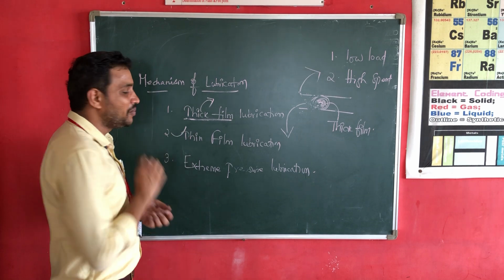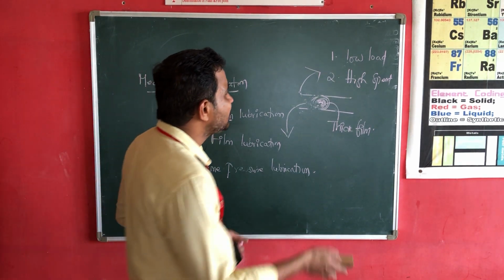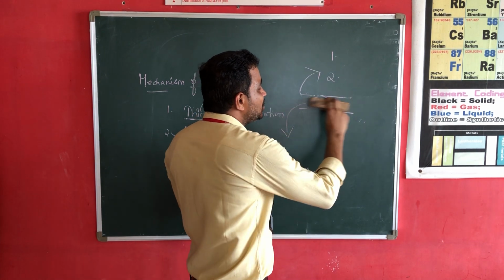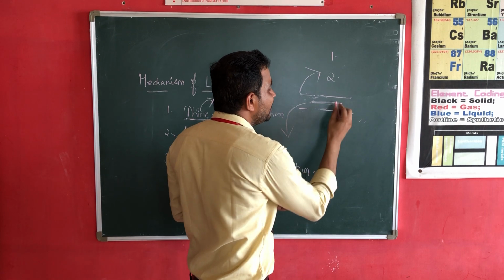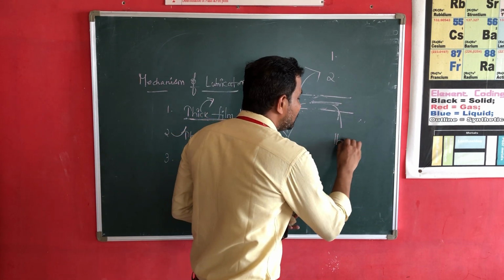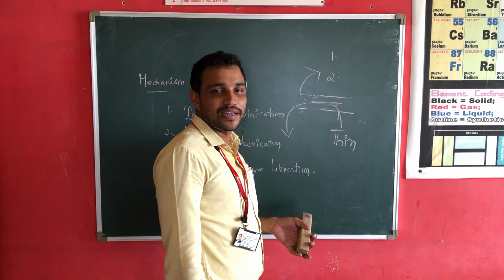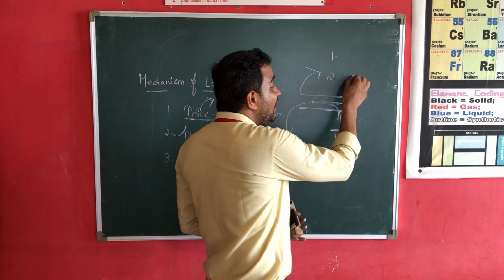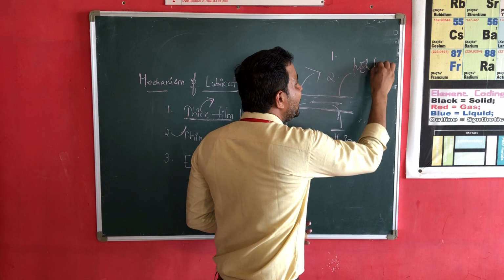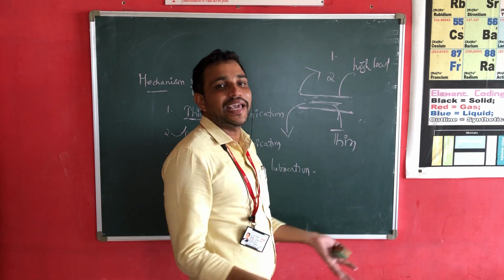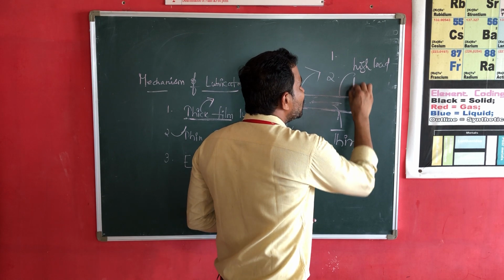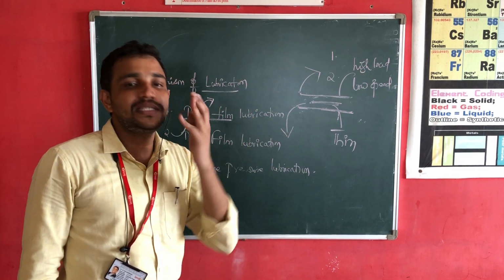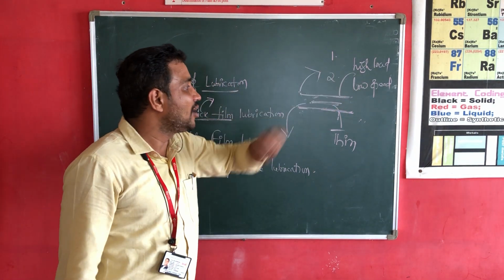Next one is thin film lubrication. Thin film lubrication is quite opposite to the first one. Here we have to introduce a lubricating oil with a thin film, meaning low viscosity, right? Here, the machinery parts are working with high load. As the load is high, they move slow, so low speed. There are two conditions: the machinery parts are working with high load and low speed.